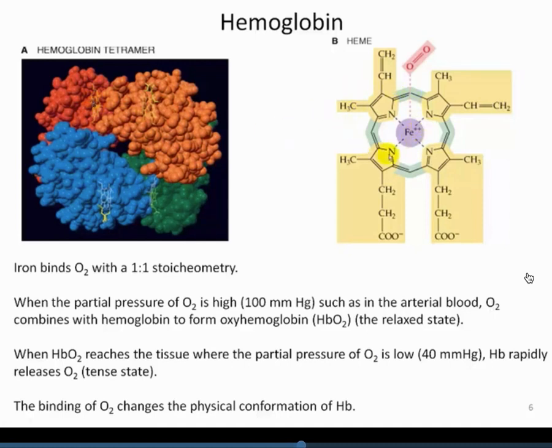That's shown over here in panel B. This is the actual heme group, and what becomes important is iron. Iron is what's actually binding the molecular oxygen shown here. The iron is positioned in the center of the heme group, and is critical for binding molecular oxygen. It becomes important enough that if we want to have a normal oxygen content, iron in our diet is critical. Some people become anemic because of iron deficiency. So it's important to make sure that we get enough iron in our diet or through nutritional means to be able to appropriately bind our oxygen.